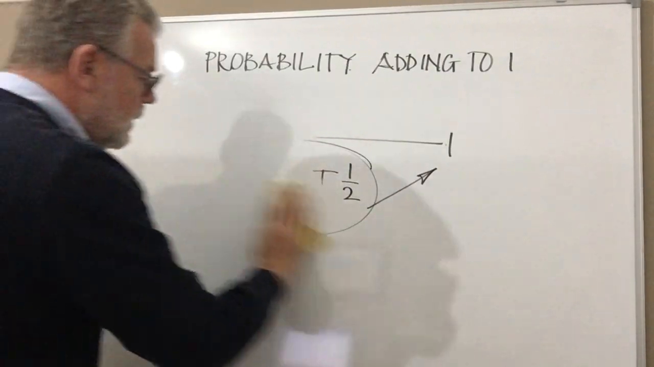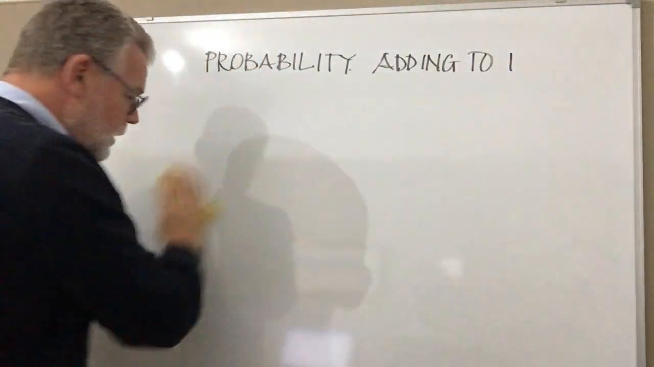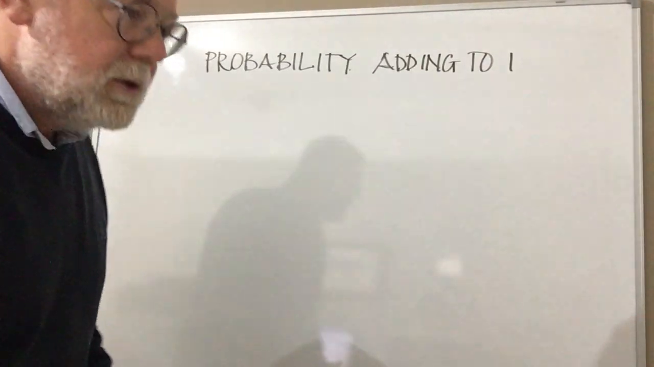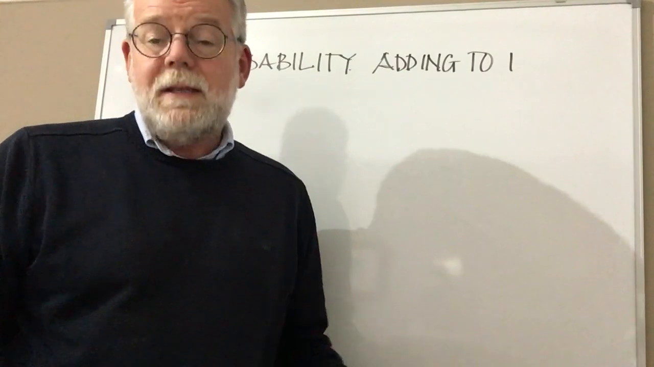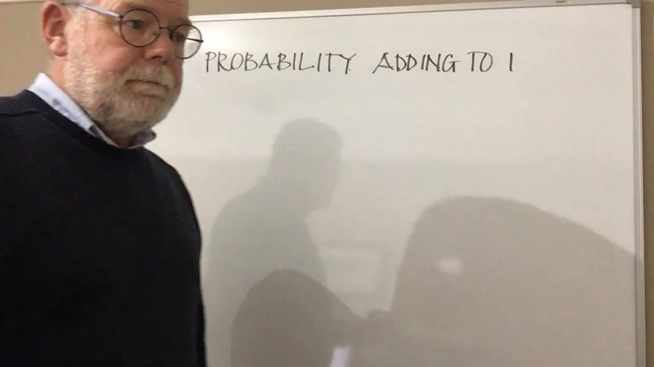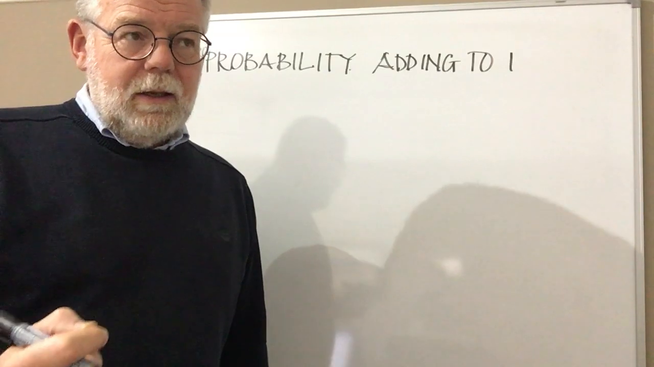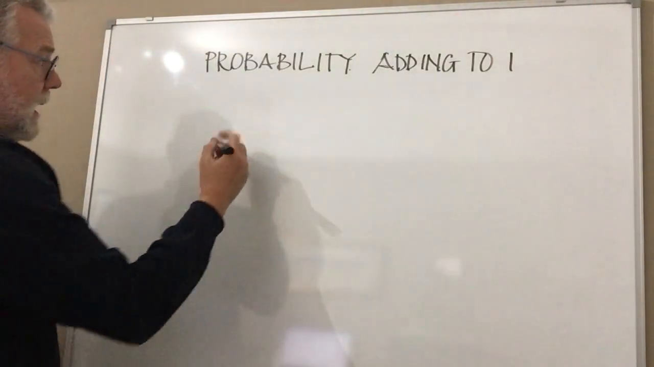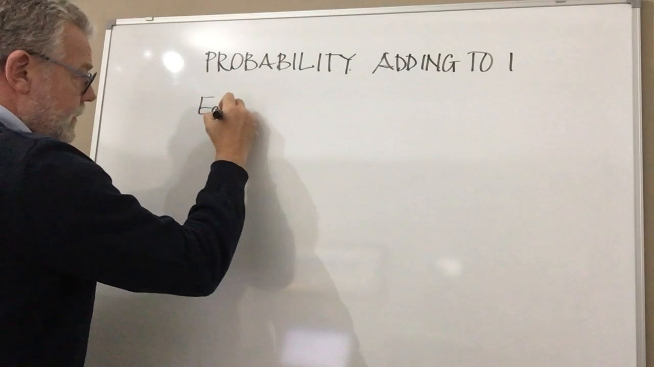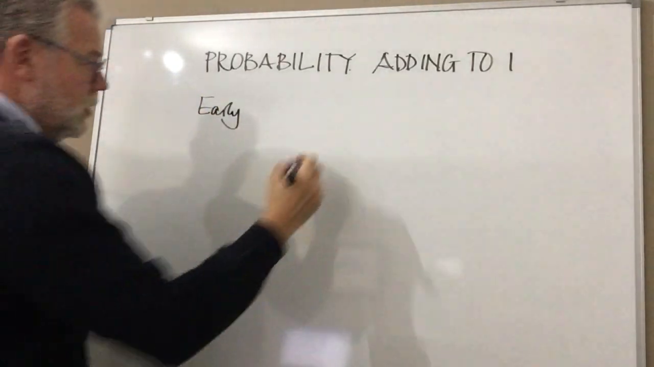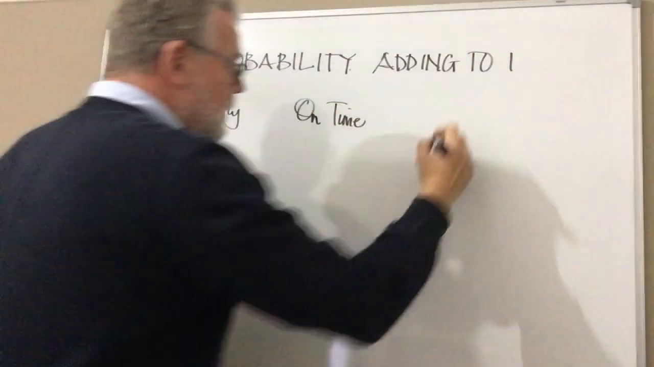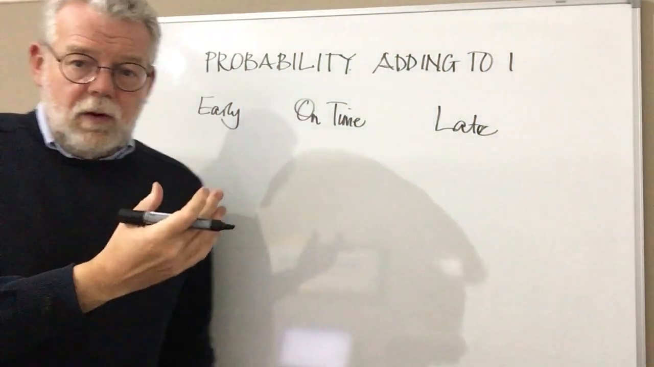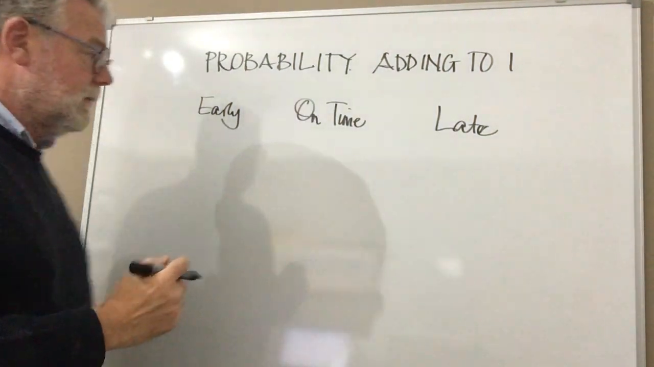Let me give you another quick example that crops up quite frequently. So for instance, you're waiting at a bus stop, and what are the probabilities that could occur? Well, we could say the bus could come early, it could come on time, or it might be late. Okay, so really what we're saying is there aren't other options other than those three things.